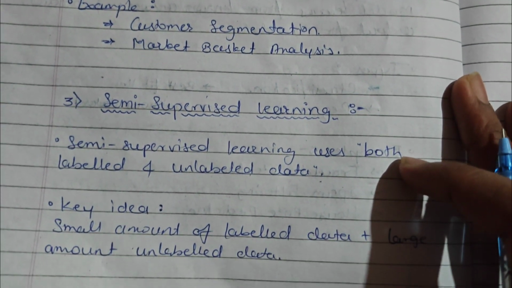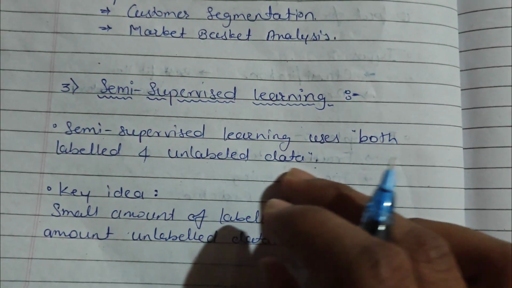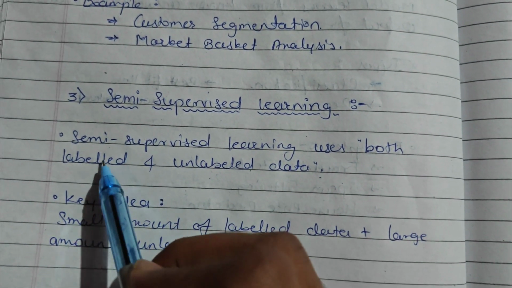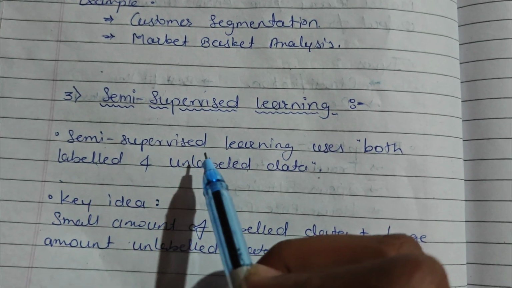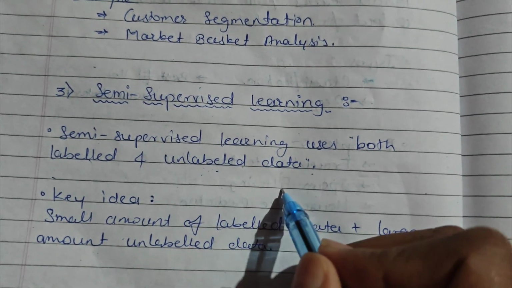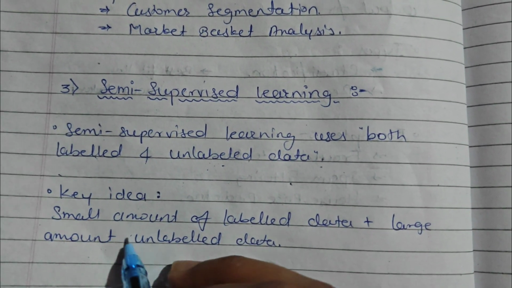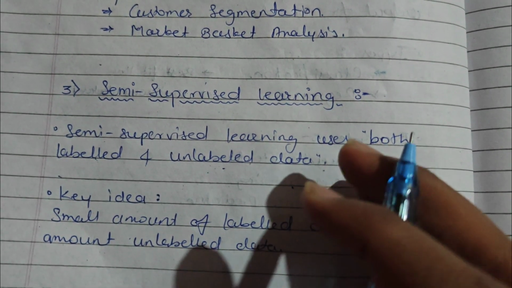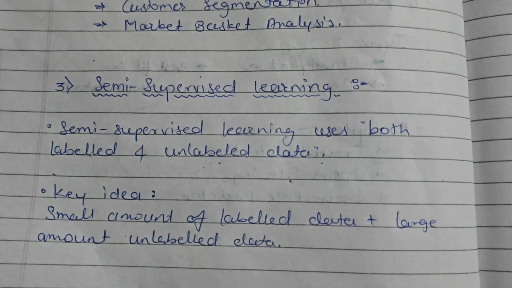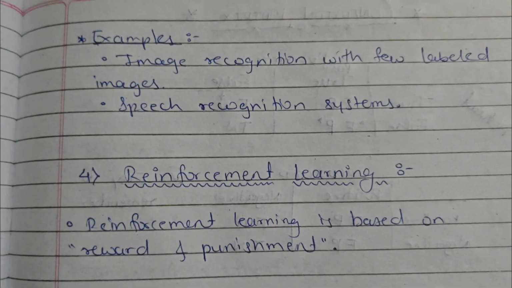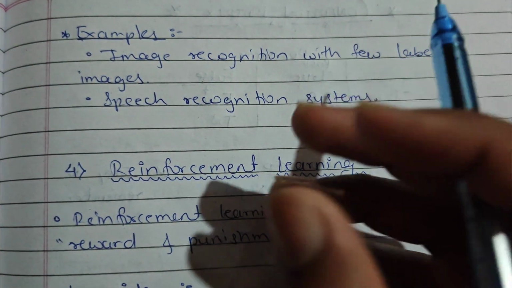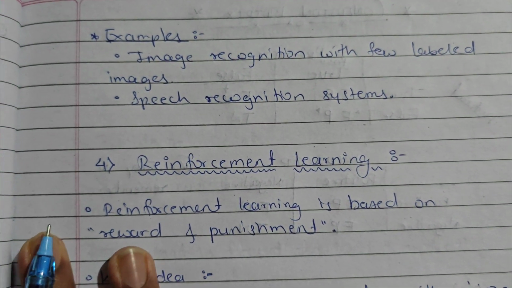So the next type is semi-supervised learning, which is a combination of both labeled and unlabeled data. Labeled data means we use labeled data in supervised learning and unlabeled data in unsupervised learning. So a small amount of labeled data plus a large amount of unlabeled data is combined for improving the accuracy. The examples of semi-supervised learning are image recognition with few labeled data and speech recognition systems.